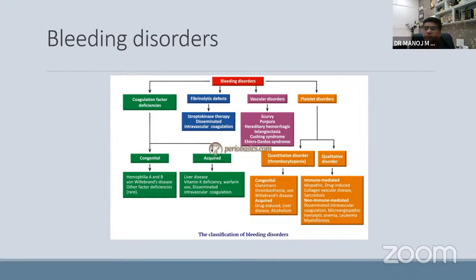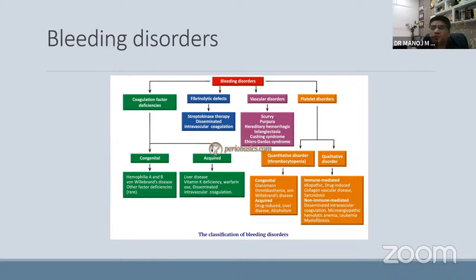The second factor that comes into the picture is platelet disorders. Whenever there is a quantitative problem in the platelet, like congenital thrombocytopenia, Glanzmann thrombocytopenia, von Willebrand disease, or acquired, like drug-induced, liver disease or alcoholism, or sequestration of platelets in the spleen. So these are quantitative, and when qualitatively they are low, it is immune-mediated destruction, idiopathic, drug-induced, or even non-immune mediated, whenever there is DIC, microangiopathic hemolytic anemia, or even leukemia, myelofibrosis. These are the platelet disorders where bleeding can occur.